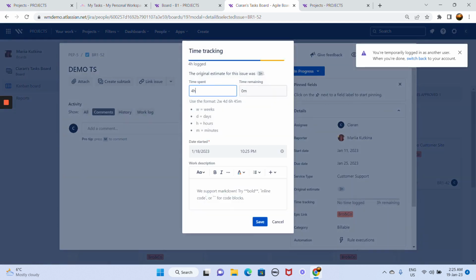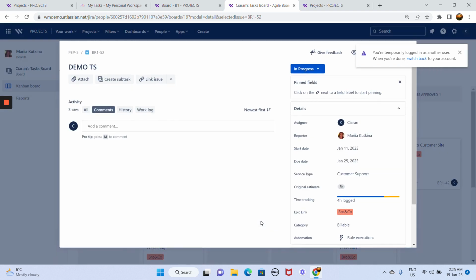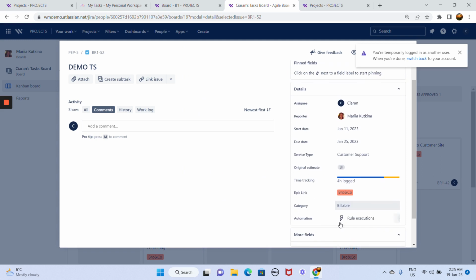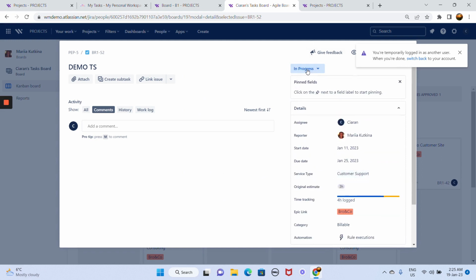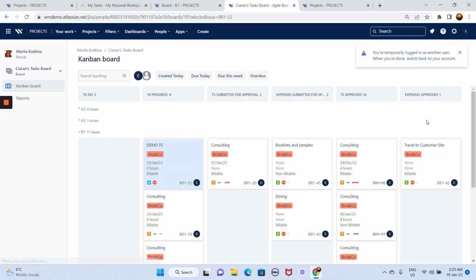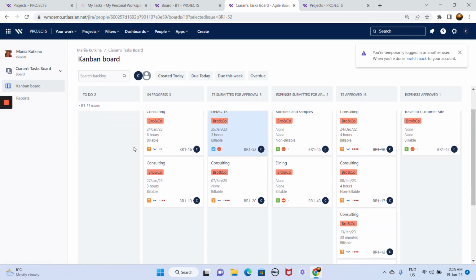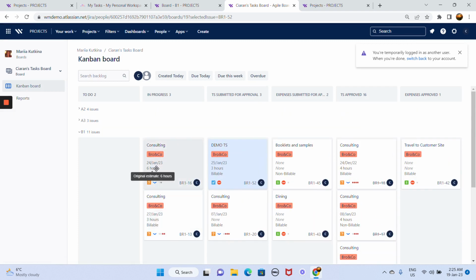Let me log in 4 hours. So I have overspent. Now I add it to timesheets. So this issue has moved to here, submitted for approval.